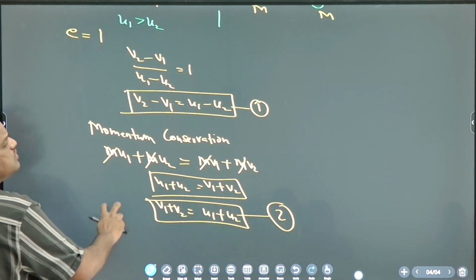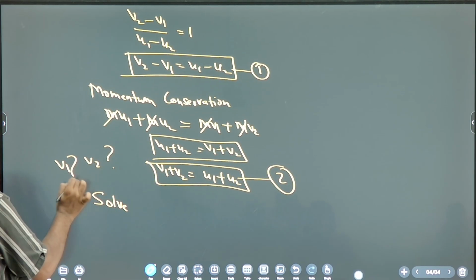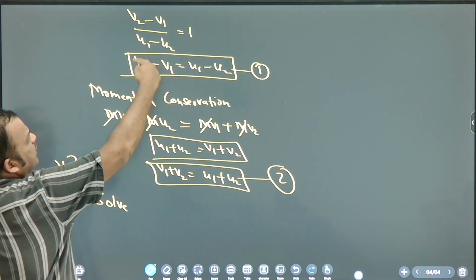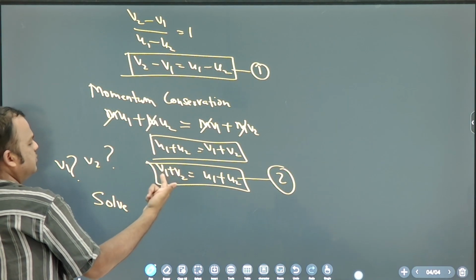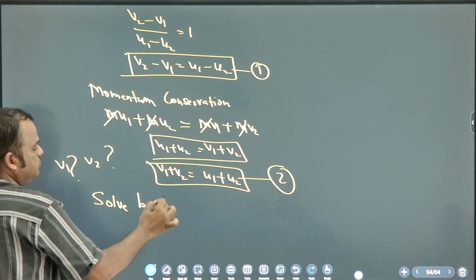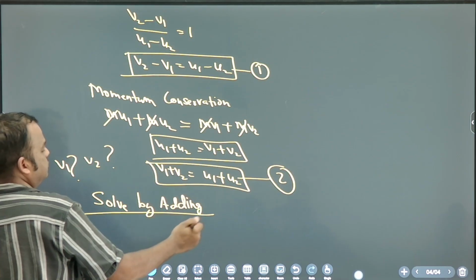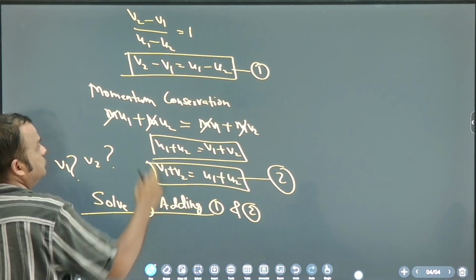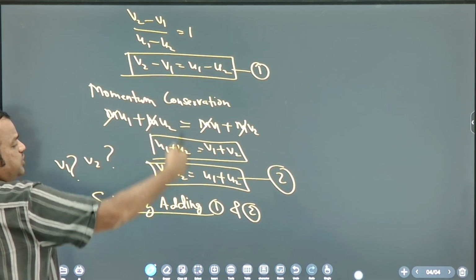Now solve this. We have to find v1 and v2. How to find them? Add. If you add these two, what is there on the left side? v2 minus v1 plus v1 plus v2. Solve by adding equations 1 and 2. What do you get? Tell me. 2v2.